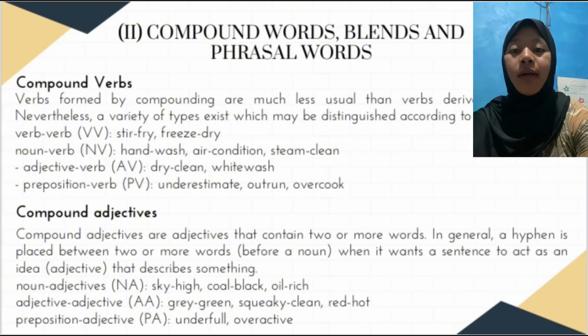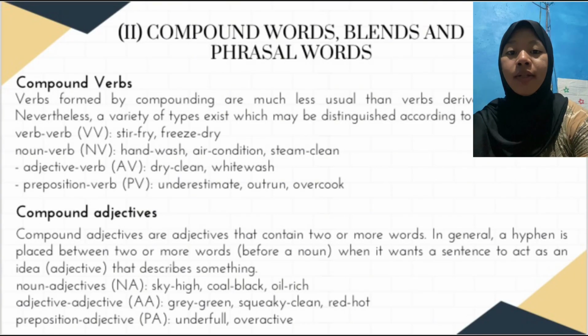Underestimate. The next is compound adjective. Compound adjectives are adjectives that contain two or more words. In general, a hyphen is placed between two or more words before a noun when it wants a sentence to act as an idea adjective that describes something.